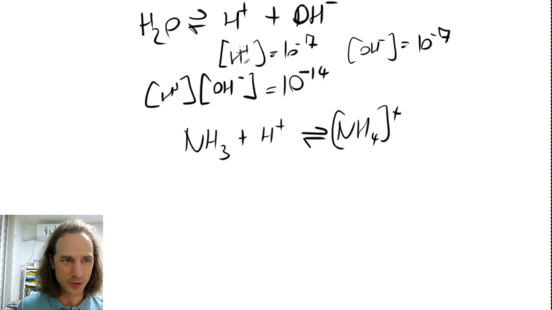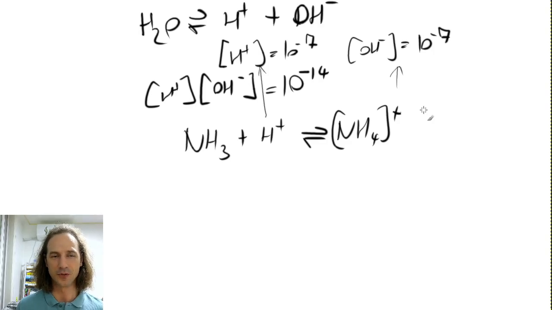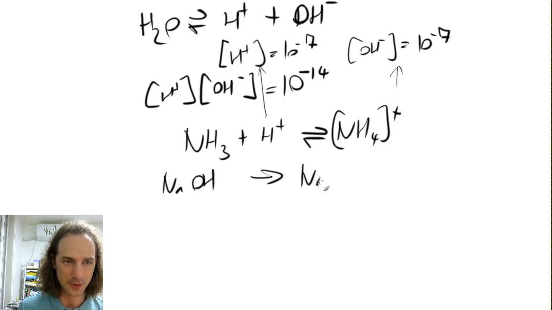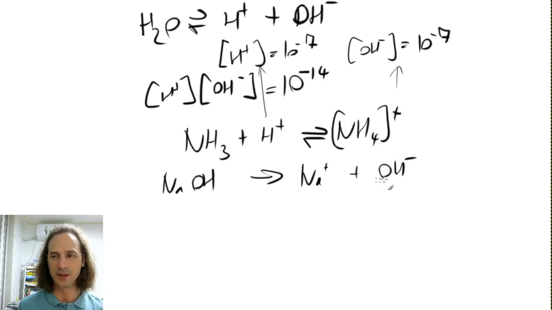But this will reduce the number of hydrogen ions in your water and will increase the concentration of the OH minus ions. And if you put NaOH in your water, that will just directly contribute sodium ion, which doesn't matter, but the OH minus ion will be contributed here directly.